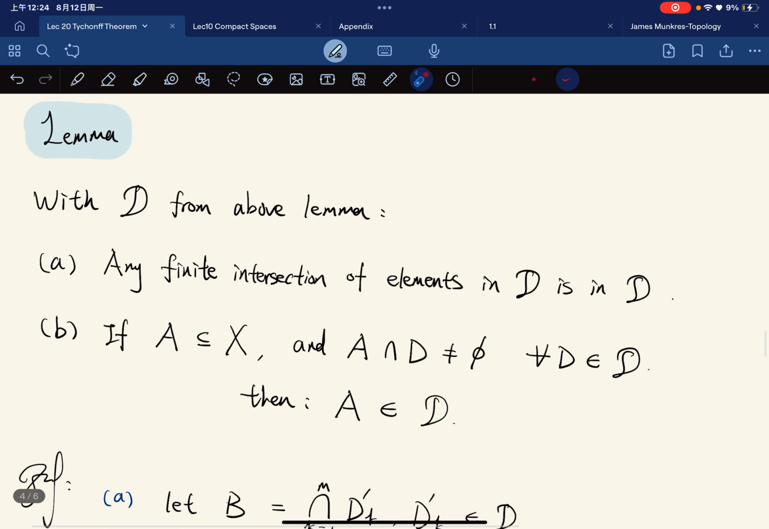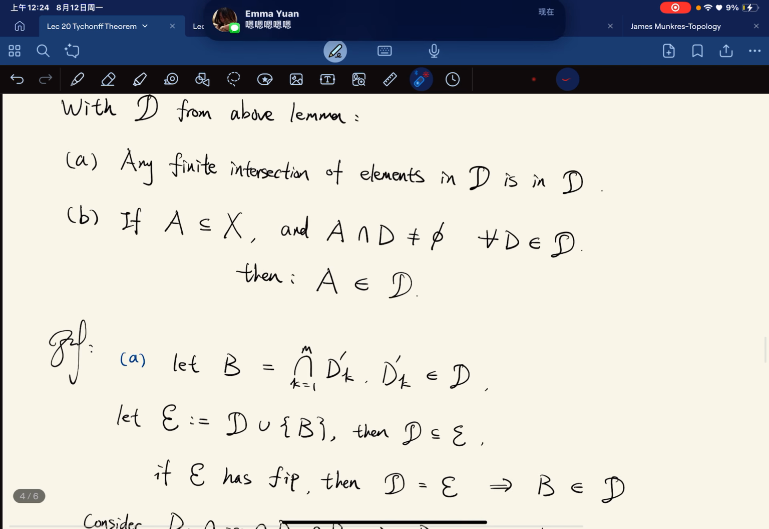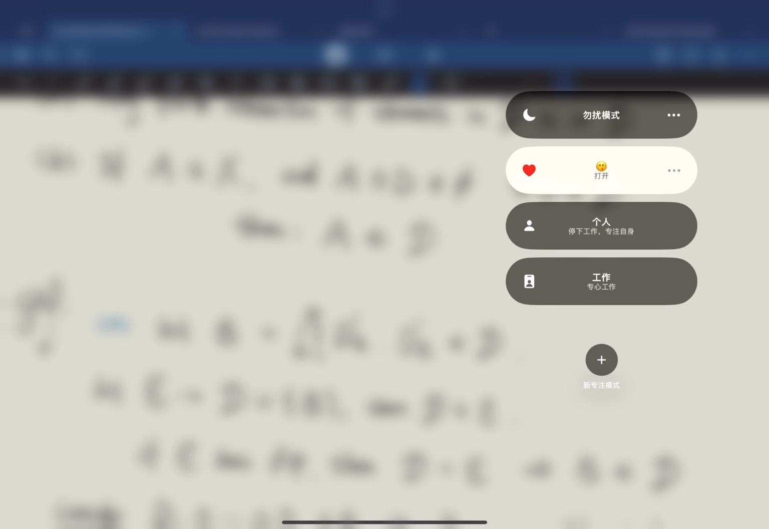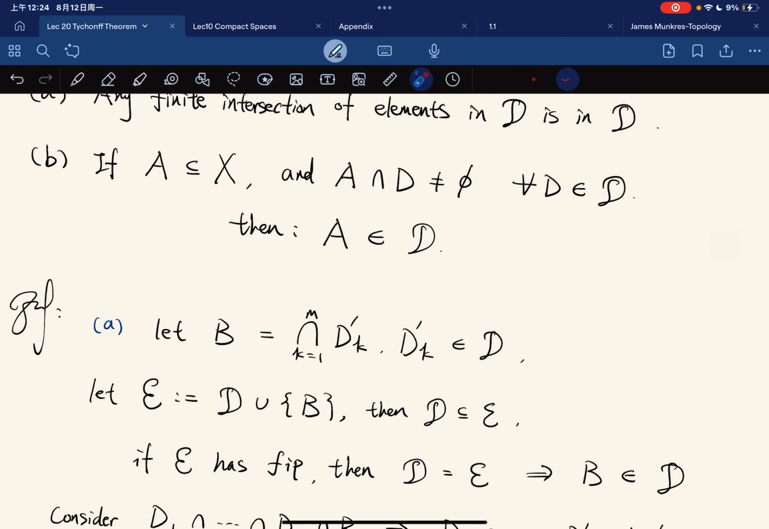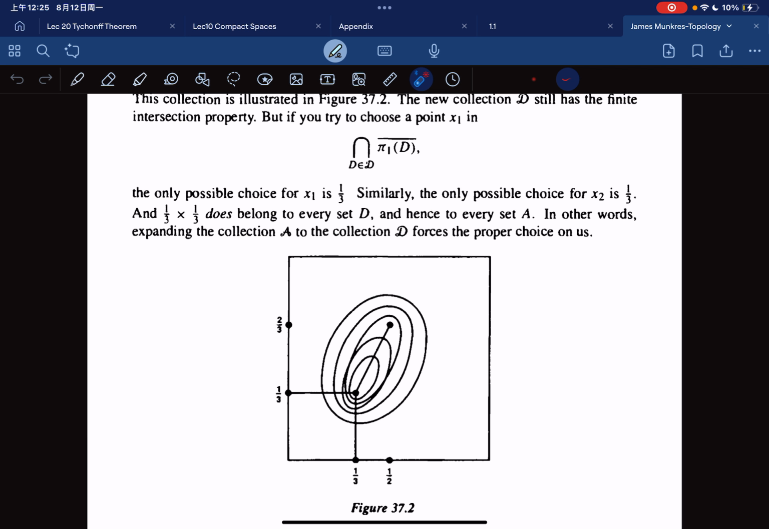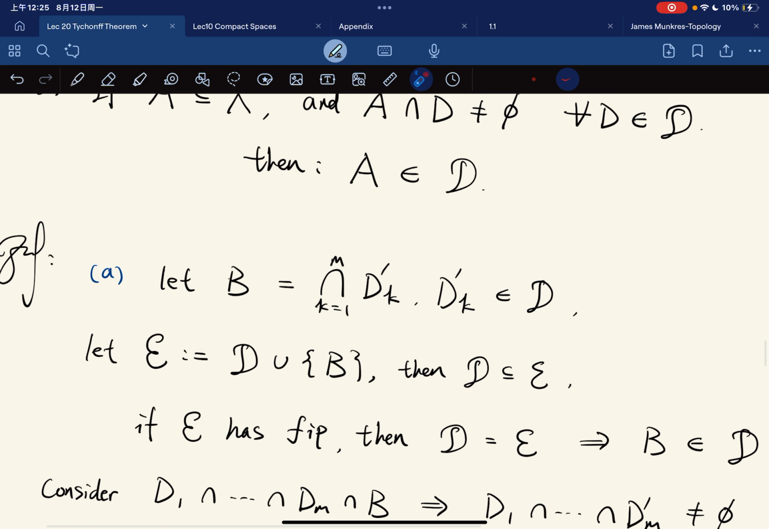Okay, so we have these two properties, and sorry, give me 1 second. Okay, I'm back, and okay, so